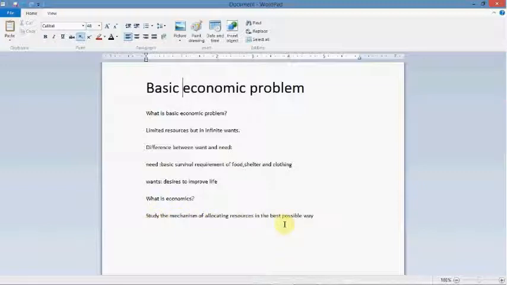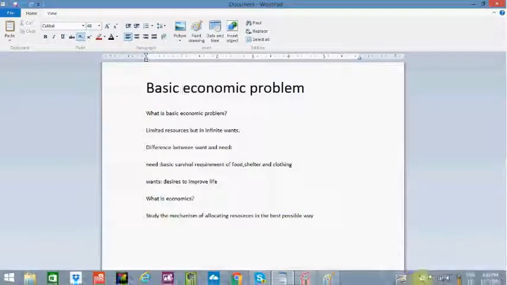This means an economist has the responsibility of distributing the resources in a way that maximum wants are satisfied, and economics deals with the mechanism of how these resources are allocated so that the best outcome arises, which results in the maximum wants being satisfied. I hope this gives you an idea of the basic economic problem and the basic idea of economics.